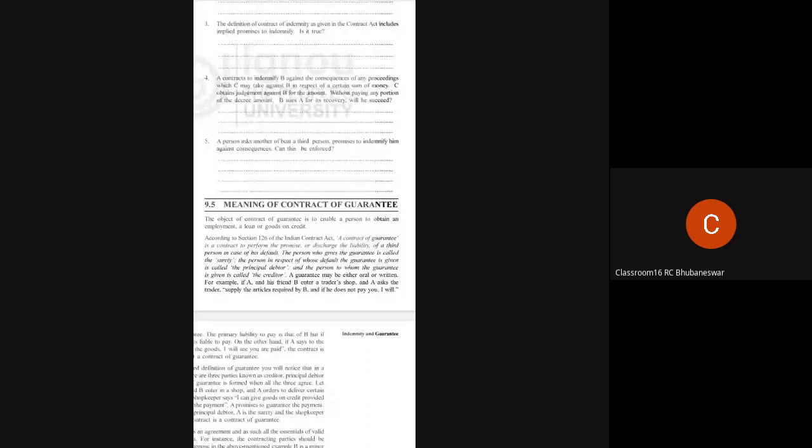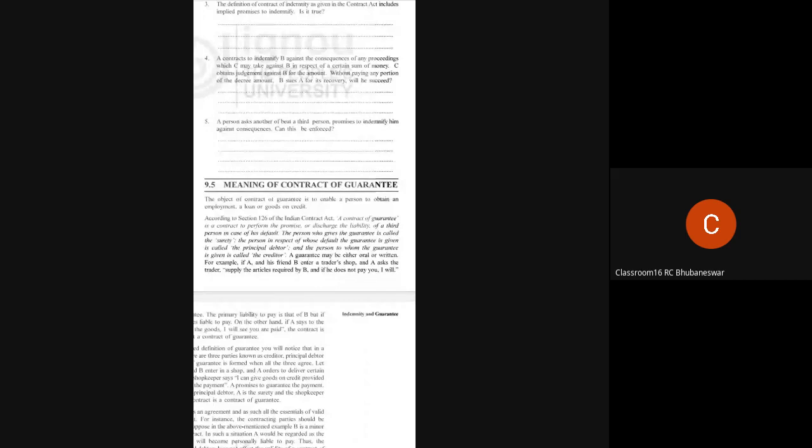The person who gives the guarantee is called the surety, the person in respect of whose default the guarantee is given is called the principal debtor, and the person to whom the guarantee is given is called the creditor.